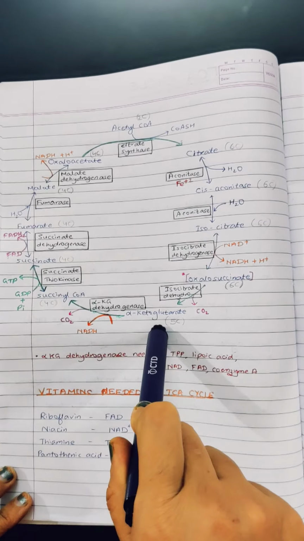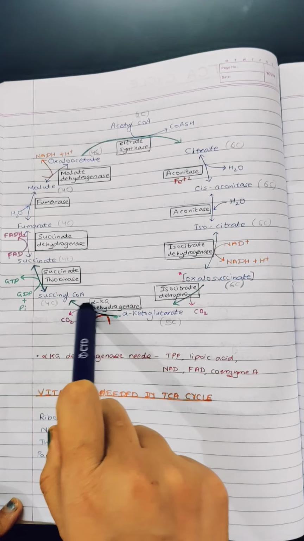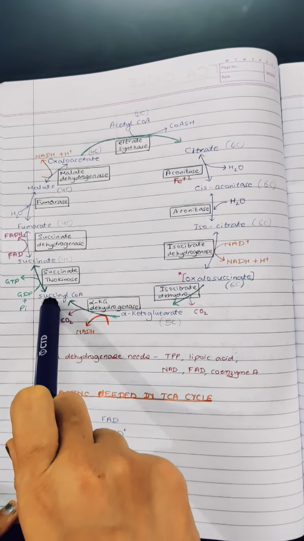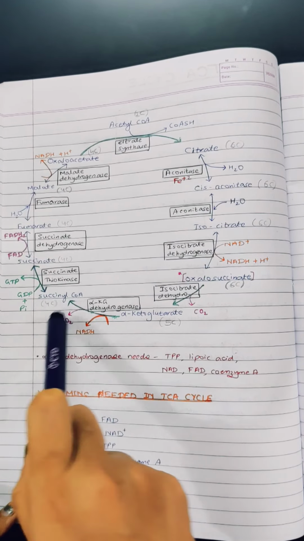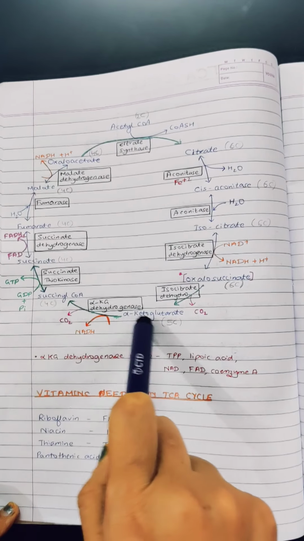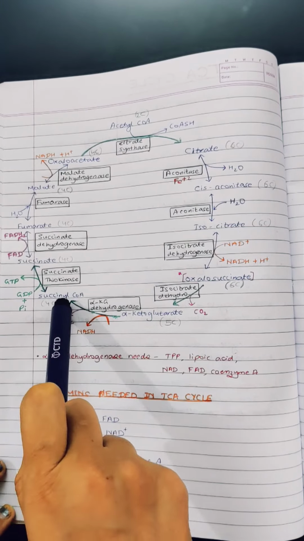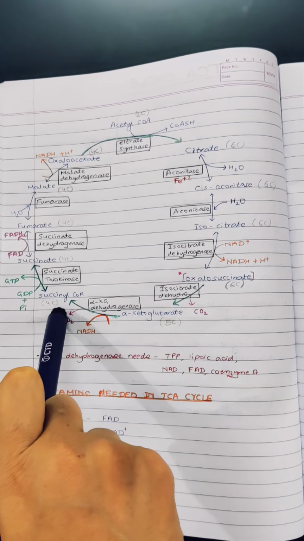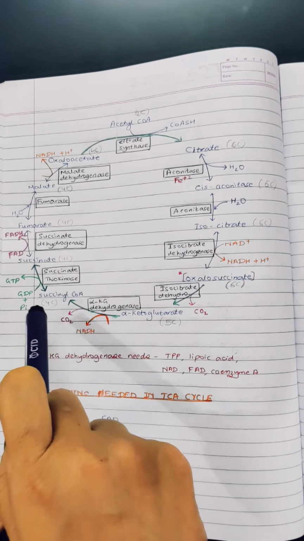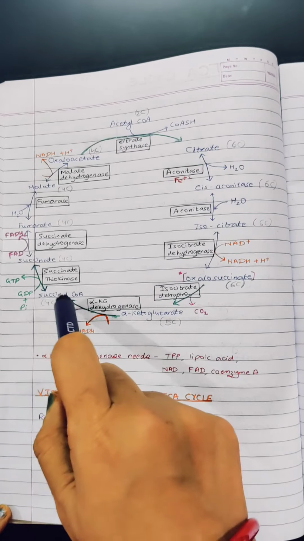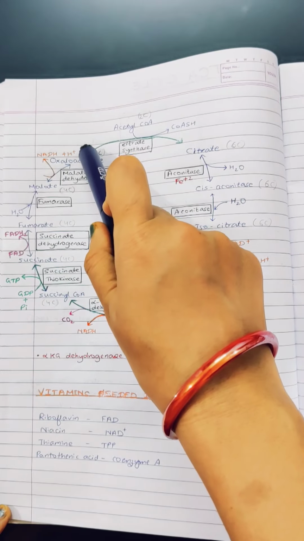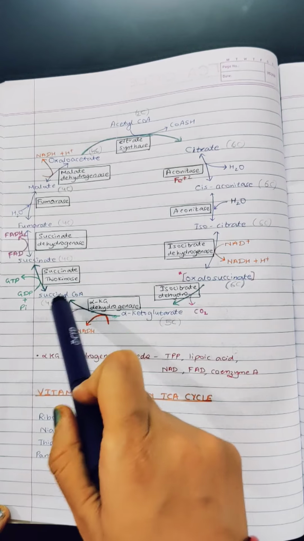Now this alpha ketoglutarate undergoes second decarboxylation to form succinyl CoA, which is a 4 carbon compound. This is catalyzed by the enzyme alpha ketoglutarate dehydrogenase complex. Then no further release of carbon dioxide takes place, so all the intermediates which are there are of 4 carbon only.